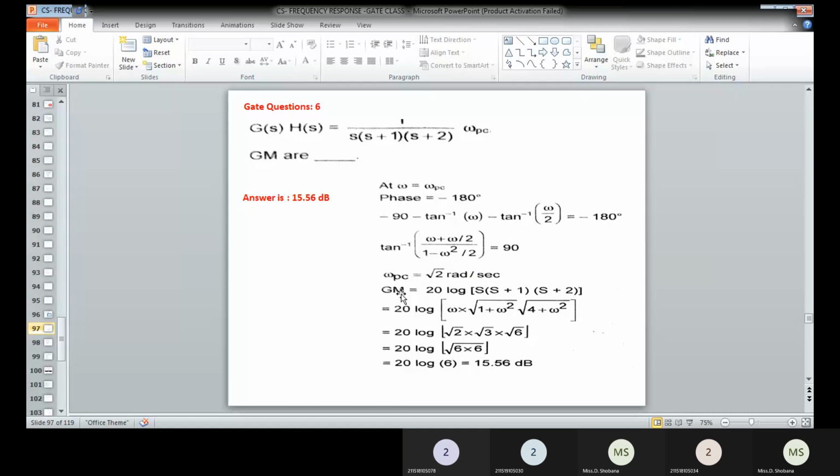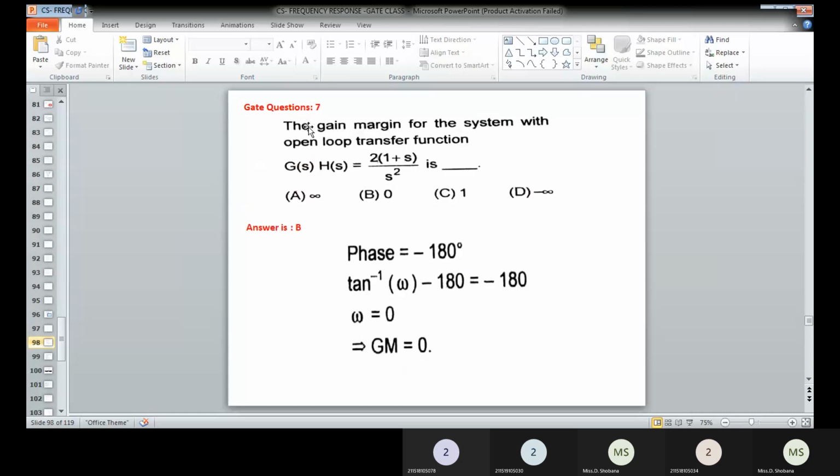So here gain margin can be written as 20 log of 1 divided by the magnitude of this. That means omega into root of 1 plus omega square, root of 4 plus omega square. Instead of omega, you have to substitute the omega PC value. If you substitute that, the gain margin value is obtained as 15.56 dB. So that is the correct answer. Whenever the transfer function is given and they ask you to determine the gain margin, obtain it in this way. And then you can go for the next problem.